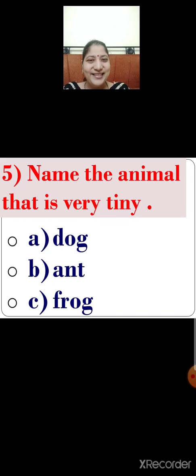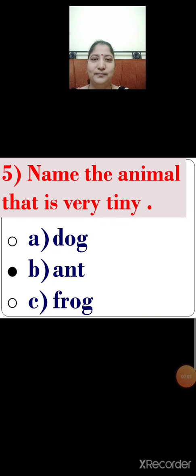So which is the correct answer? Yes, you are right. Option B, ant. Ant is very tiny. So what will you do? You will click on the correct answer, that is option B, ant. An ant is very tiny. Now, let us proceed with next question.